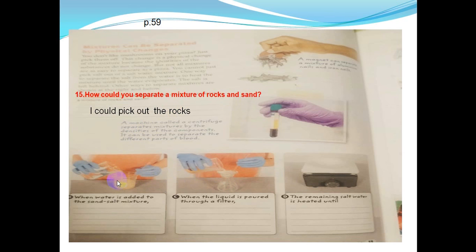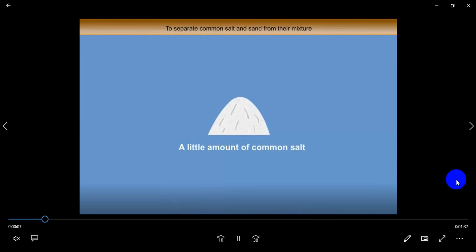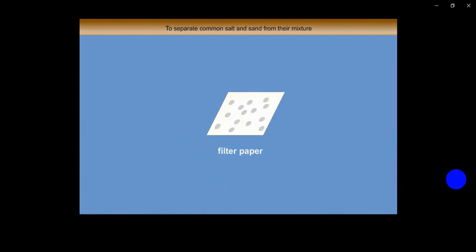In this question, we also have a mixture made of sand, salt, and water. First, let us see a video and then we solve this question together. So let's see in this experiment how we can separate salt, sand, and water. Things that we need for this experiment: salt, sand, water, filter paper, 2 beakers, a kettle, a metal plate, some ice, and a burner or heater.